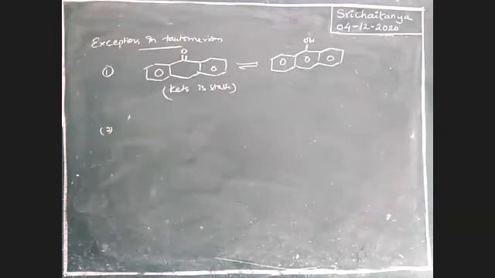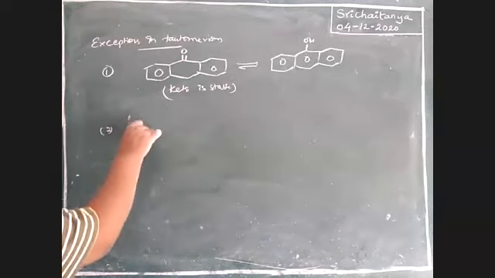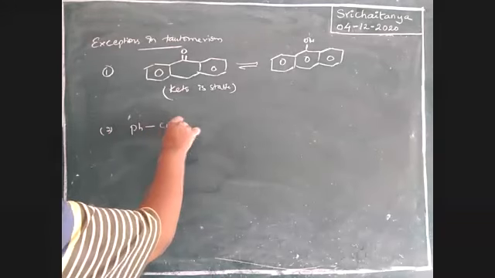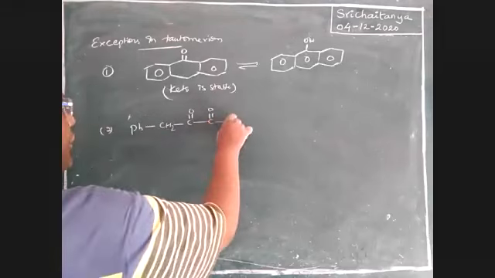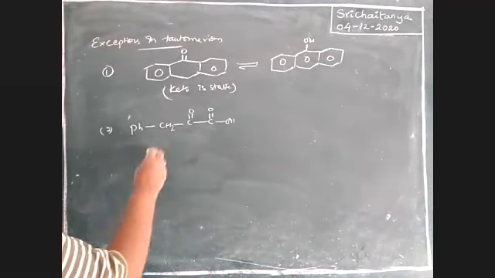Second point. CH2, C double bond O, C double bond O, OH. It is called phenyl pyruvic acid.